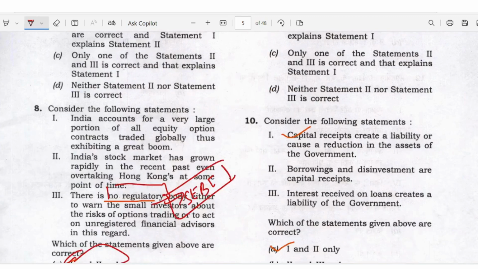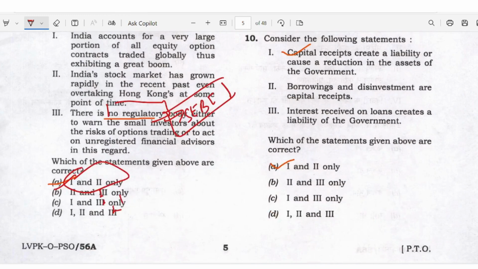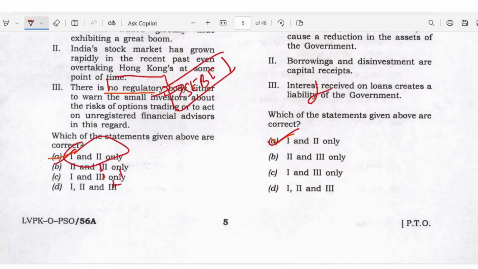Capital receipts create a liability or cause a reduction in the assets of the government. Borrowing and disinvestment are capital receipts. Interest received on loans creates a liability of the government. It is not a liability, right? So statement 1 is correct. Option 1 is right. 1 and 2.